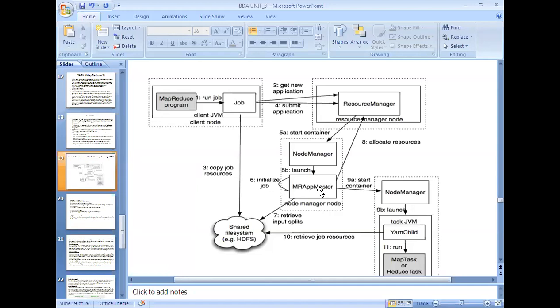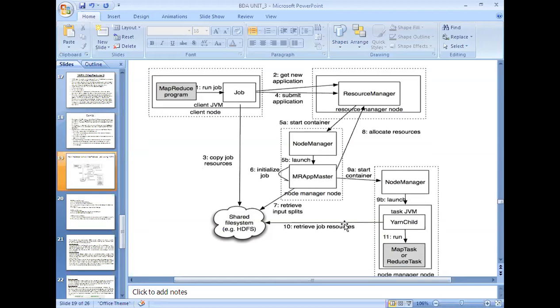Say for example, how many data nodes are required? When it's splitting the input into a number of blocks, suppose it was split into 10 blocks, so how many data nodes are required? 10 data nodes are required. So it needs to verify whether 10 data nodes are available or not in the cluster. If they are available, immediately it will allocate an application master with the 10 data nodes which are free. Now here the node manager and the MR application master are the two important aspects.